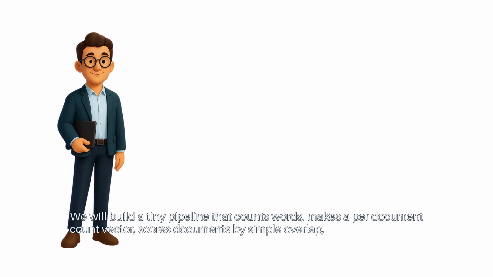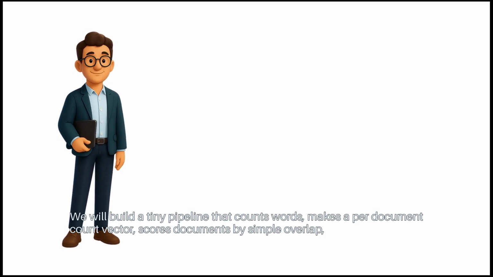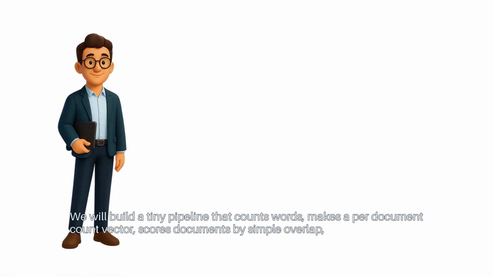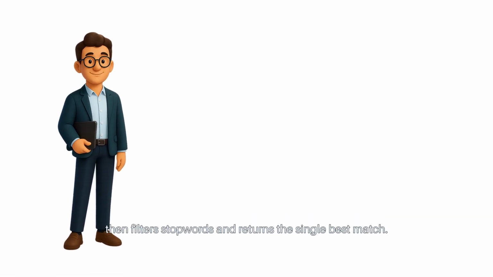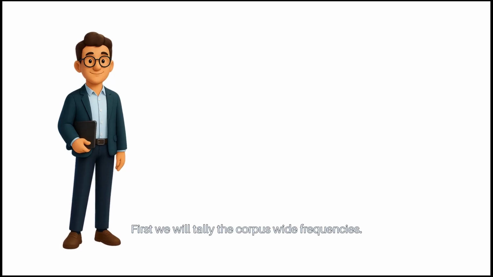We will build a tiny pipeline that counts words, makes a per document count vector, scores documents by simple overlap, then filters stop words and returns the single best match. First, we will tally the corpus-wide frequencies.